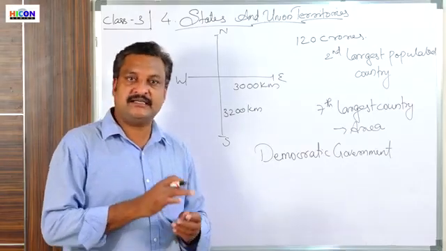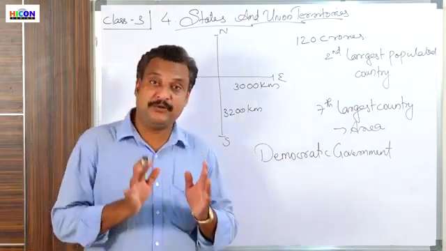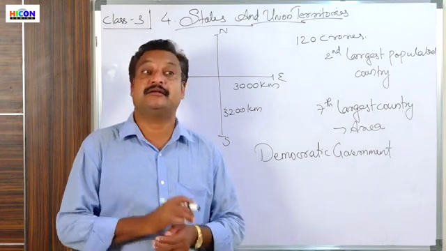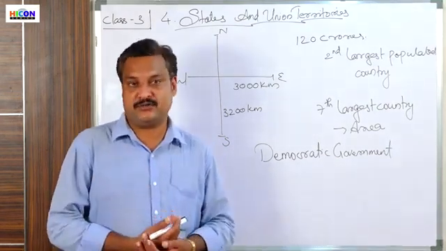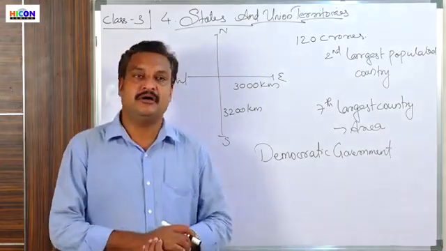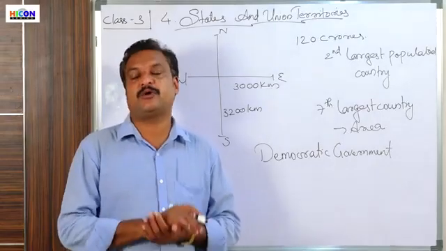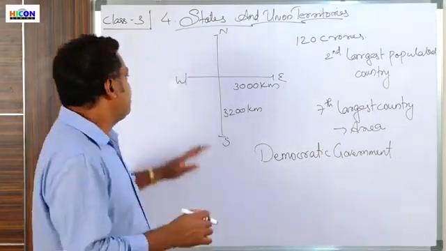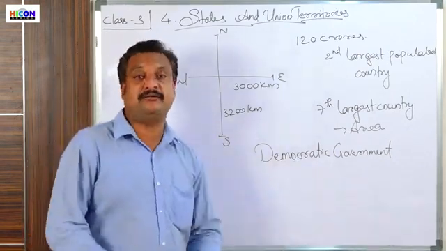So it is a system of government in which the people of the country select their representatives, as we call them, who should rule the country and take care of their well-being and welfare programs and all. So we have seen it's a very big country, and it is one of the largest democratic countries in the world.